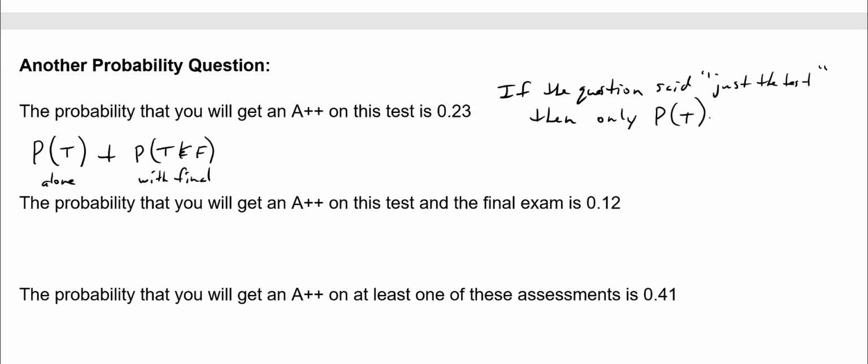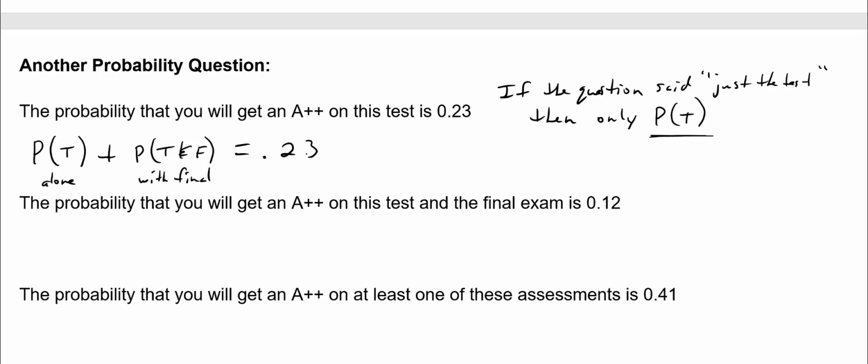But by me saying the probability that you get an A++ on the test, it means it can be in this category, all by itself, but it could also be with the final exam. This is really important that you understand. If it's just that, it would be just P of T, but this is P of T plus P of T and F, test and final, and that equals 0.23.